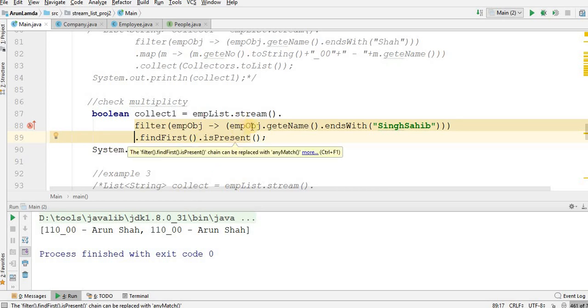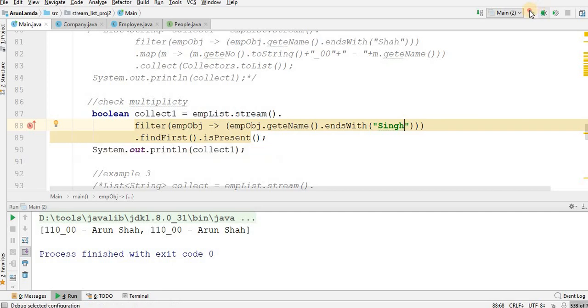I am getting the employee object.getName. If it ends with Singh, then find first. Let me do it like this, because there are lots of names with Singh. Find first only. Yes, find first. isPresent is a Boolean function that will return true or false.